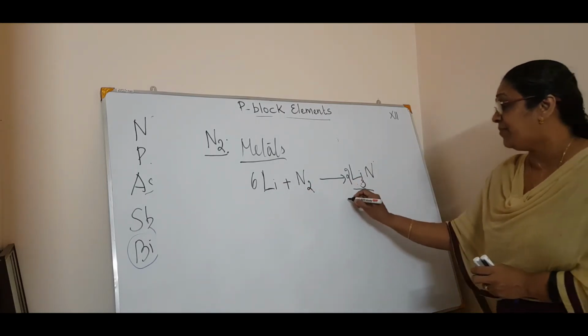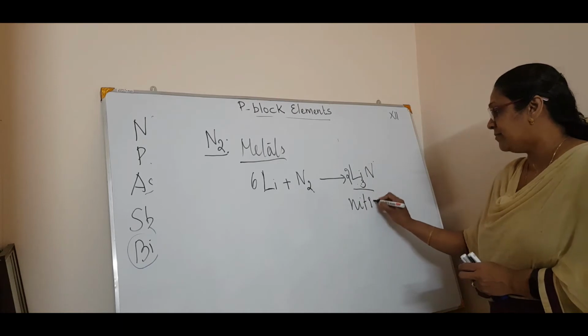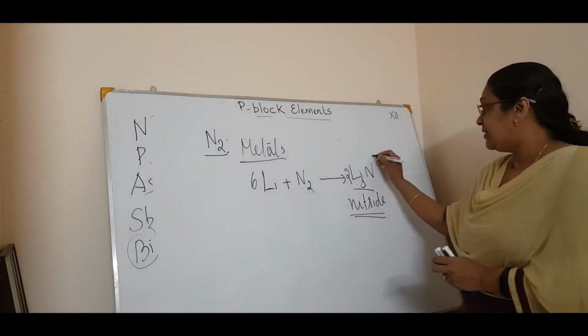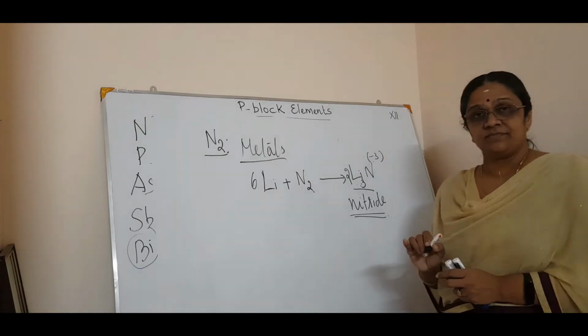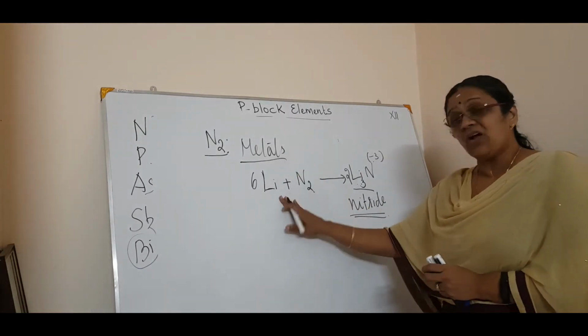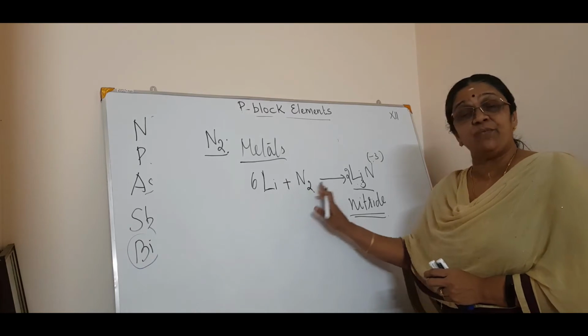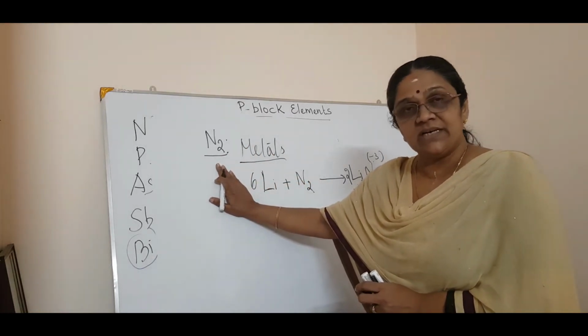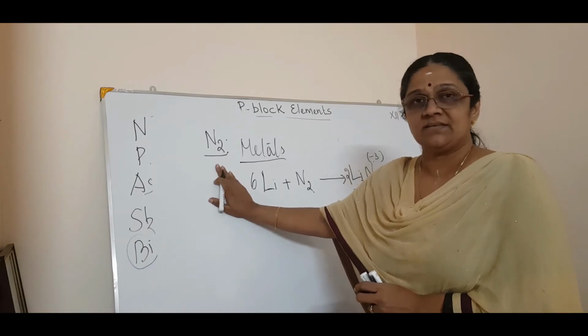This is lithium nitride, the minus 3 nitride. So the direct combination of metals with nitrogen will give you the corresponding nitride. That is the first reaction, the reaction with metals.